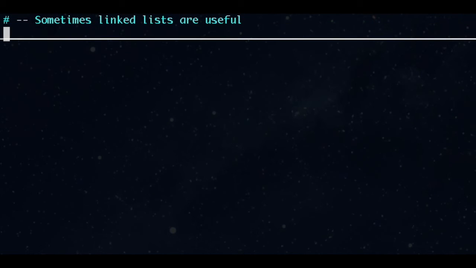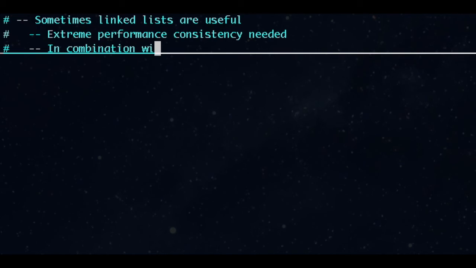First, there are cases in which a linked list is useful. I don't mean to say that it's always bad to use linked lists. For example, sometimes the O(n) resize of an array is not acceptable in a performance-critical situation. Or we might be implementing something like a least recently used cache, where we're using the linked list in conjunction with some other data structure to achieve some effect.